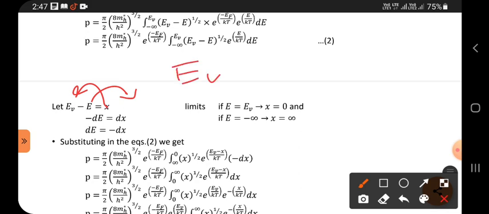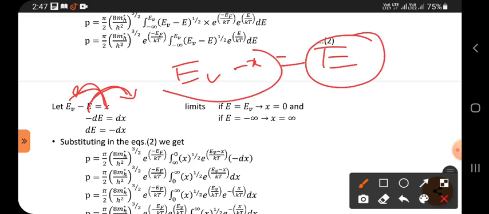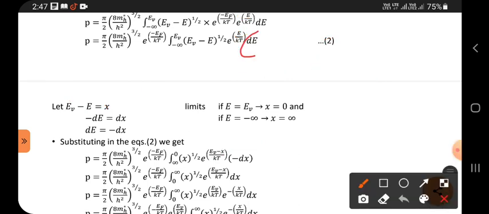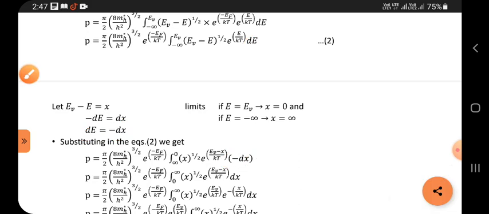So if you bring x this side, it becomes minus x equals, already ε is minus, if you bring this side it becomes plus. So in the place of ε, what we can substitute? Ev minus x. And in the place of dε, minus dx we have to substitute. Don't forget this, if you forget this one, you cannot get the answer.